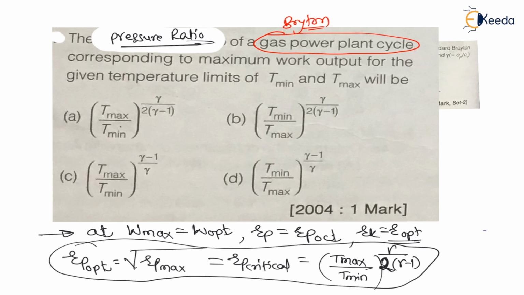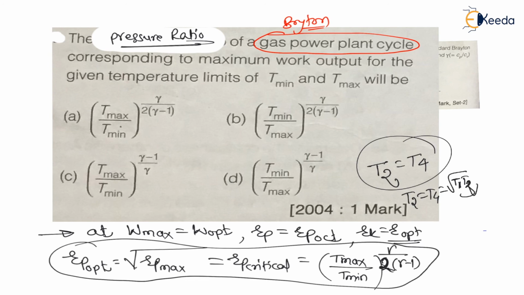So look at the options. RP optimum, which is nothing but the square root of RP maximum, is RP critical also, where the work will be maximum. And at this pressure ratio, the temperature at the end of the compressor is equal to the temperature at the end of the turbine, T2 is equal to T4, and T2 equals T4 equals the square root of minimum temperature T1 into maximum temperature T3. It is the geometric mean of the minimum and maximum temperature. And the formula is (T max divided by T minimum) raised to gamma divided by 2 into (gamma minus 1). Therefore option A is the correct choice for this question, my dear students.